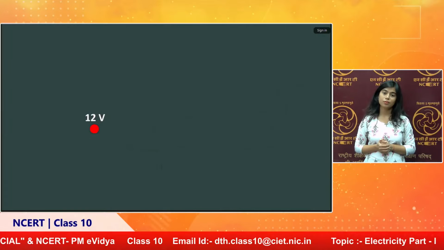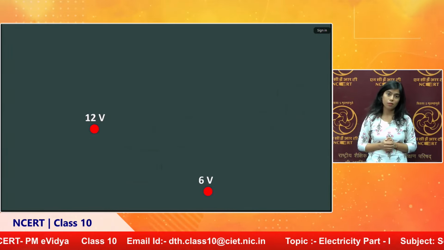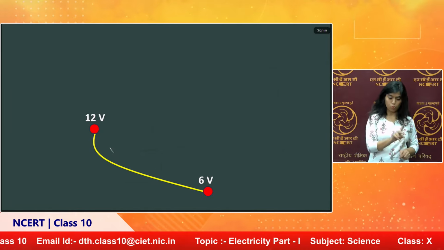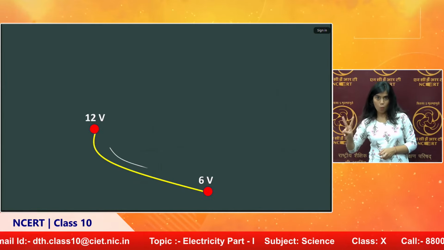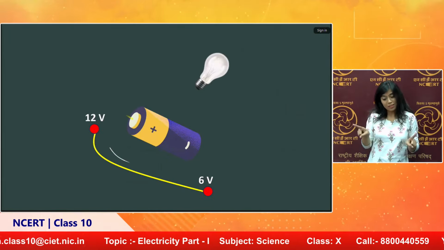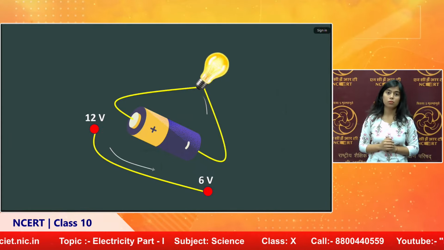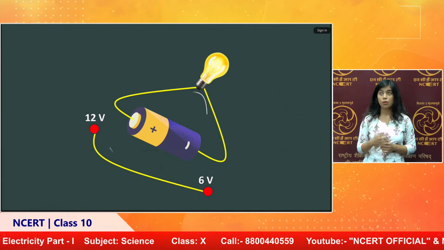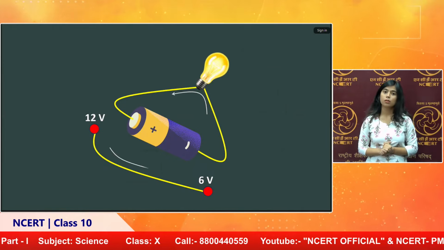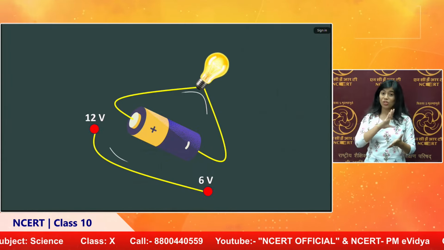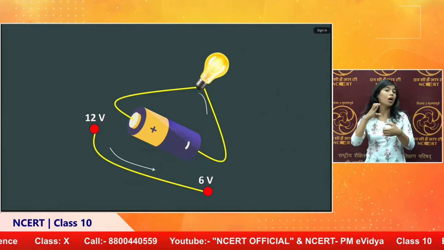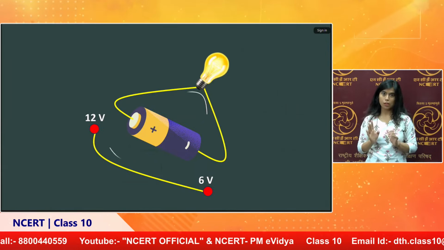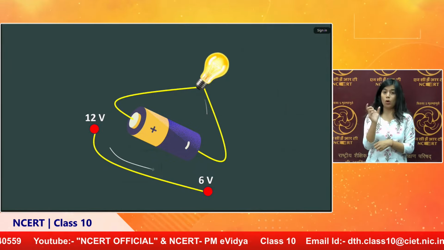Let us consider one point at 12 volt and another point at 6 volt. If you connect them with a wire, the charges from 12 volt pass to the 6 volt point. The same thing happens here. So when we connect a battery, the electrons flow through the circuit and the bulb glows. In this way, charge is converted into current with the help of a battery, or anywhere there is a potential difference. So if we need current, there should be a potential difference between any 2 points.